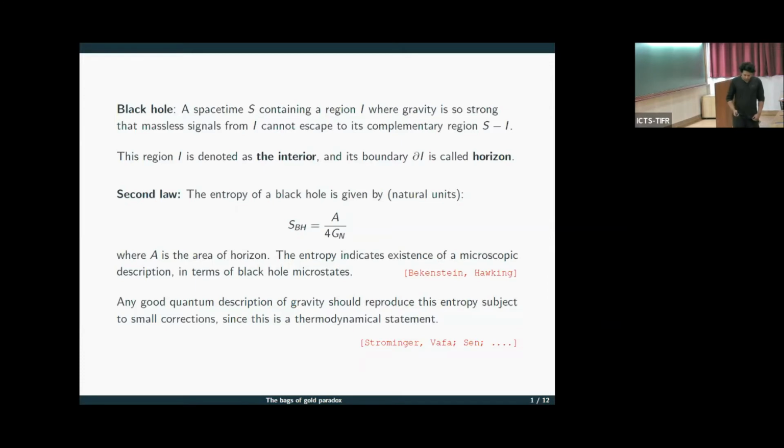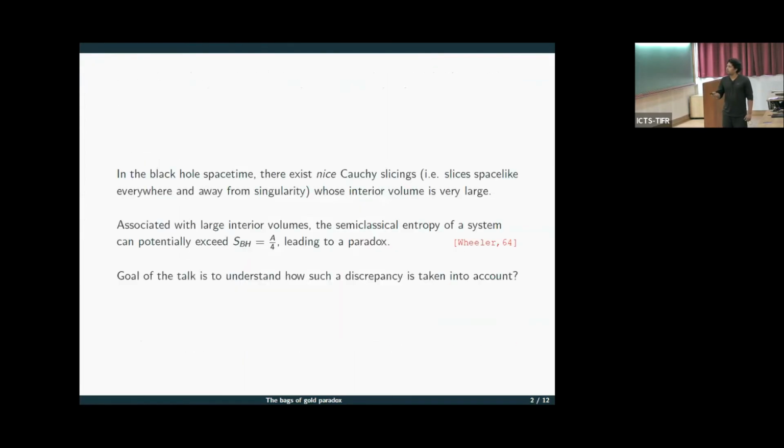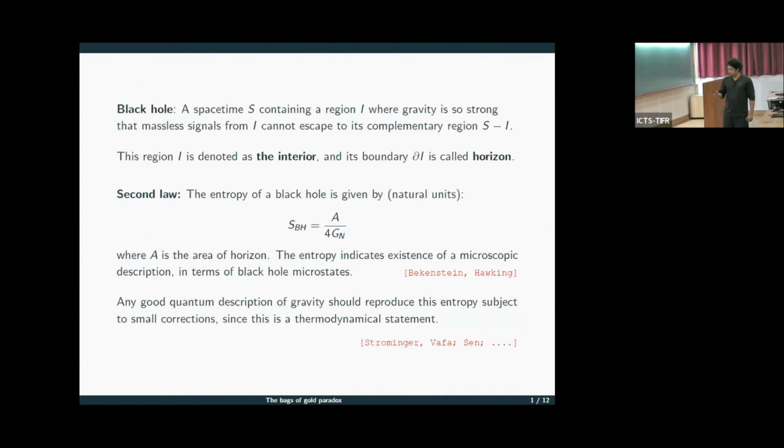Now, black holes also follow the laws of thermodynamics. In particular, we'll look at the second law. The entropy of the black hole is given by A/4G_Newton, where A is the area of the horizon. And the entropy indicates the existence of a microscopic description in terms of black hole microstates. Any good quantum description of gravity should reproduce this entropy subject to small corrections, since this is a thermodynamical statement.